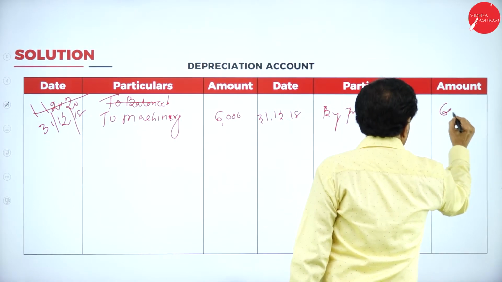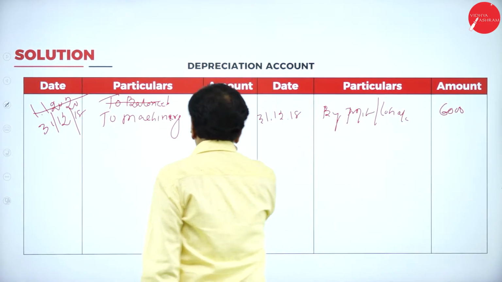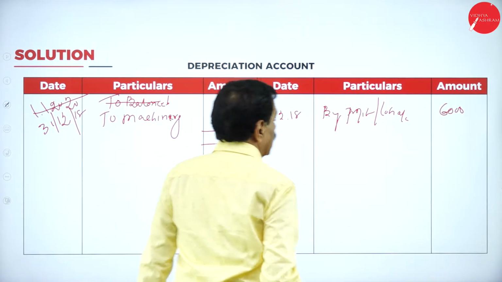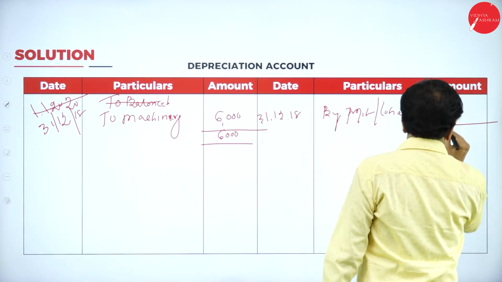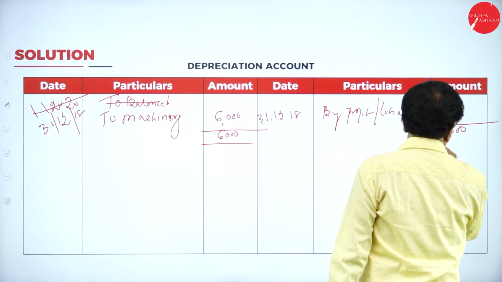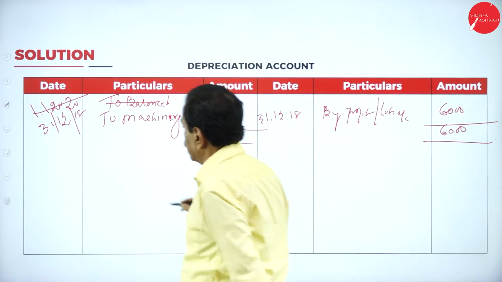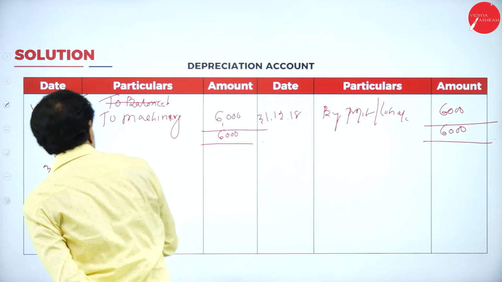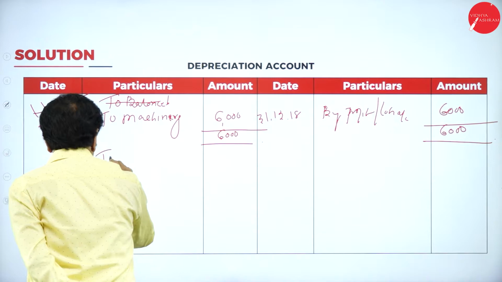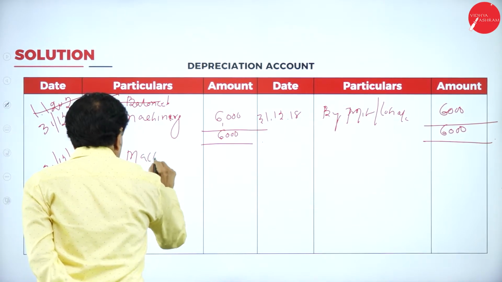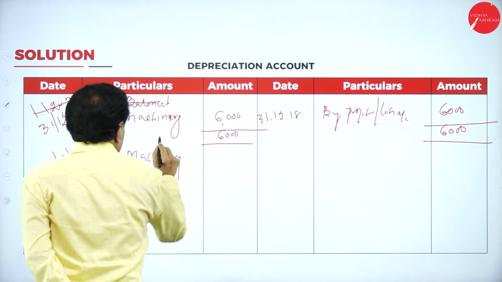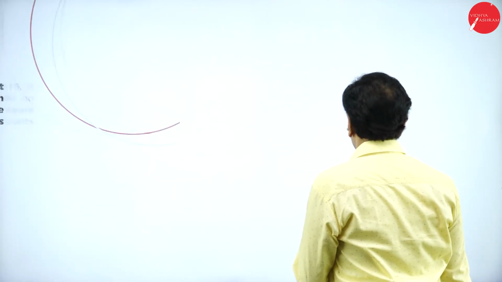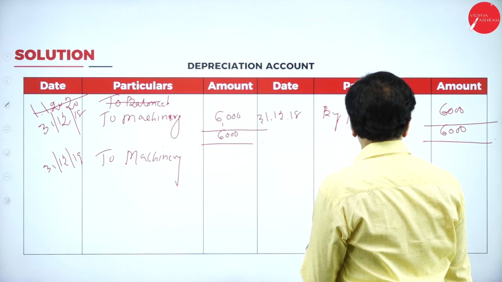$6,000. Second year, 31st December 2019, to machinery. Here, what's your second year depreciation? See that? 6,000.